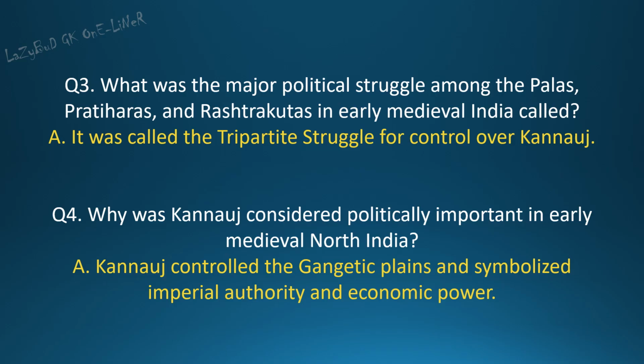Question 3. What was the major political struggle among the Palas, Pratiharas, and Rashtrakutas in early medieval India called? Answer. It was called the tripartite struggle for control over Kannauj. Question 4. Why was Kannauj considered politically important in early medieval North India? Answer. Kannauj controlled the Gangetic plains and symbolized imperial authority and economic power.